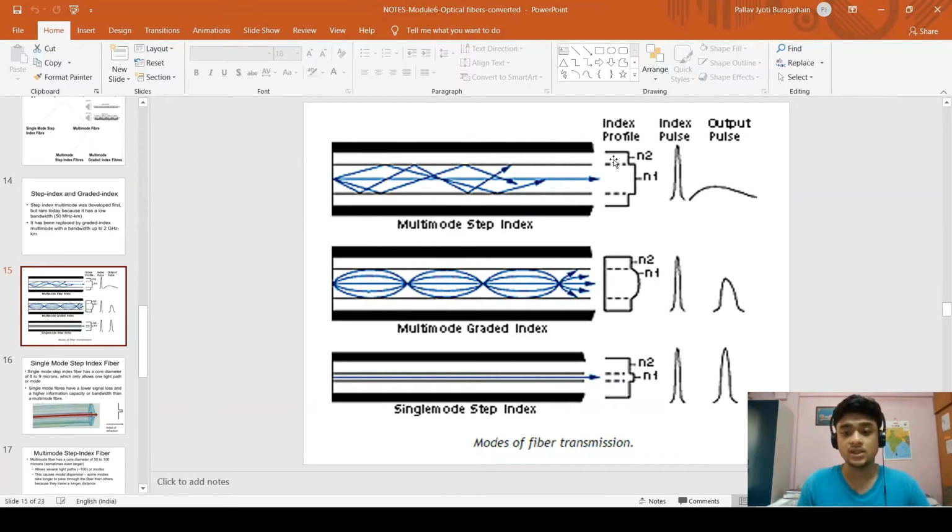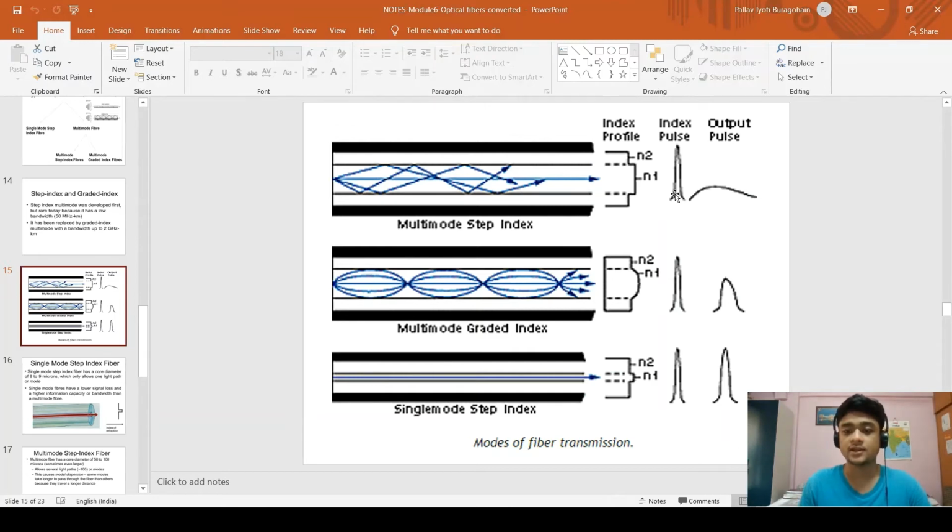So here one thing you can see is the refractive index, N2 and N1. Here you can see the refractive index suddenly increases from the cladding to the core part, but in graded index multimode it slowly increases. So you can see the curve here, and here you can see the step-like thing. And single mode is obviously thinner than the multimode, hence it is smaller here, and it also increases like the multimode step index one.